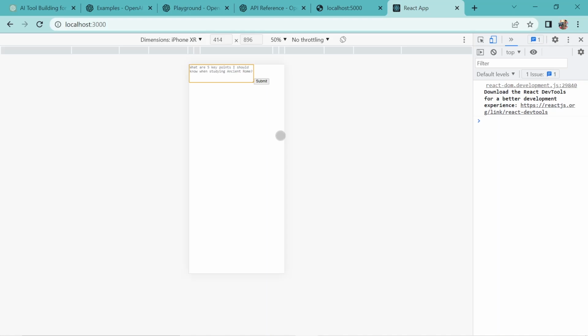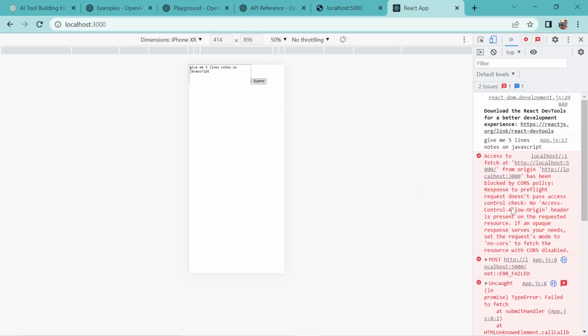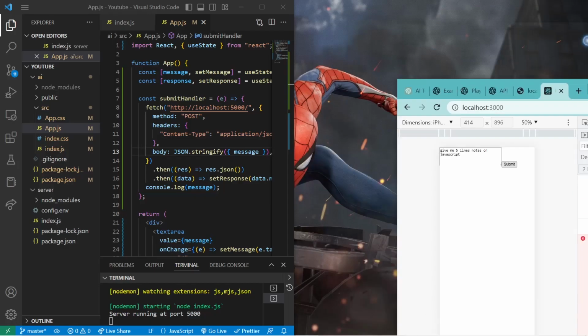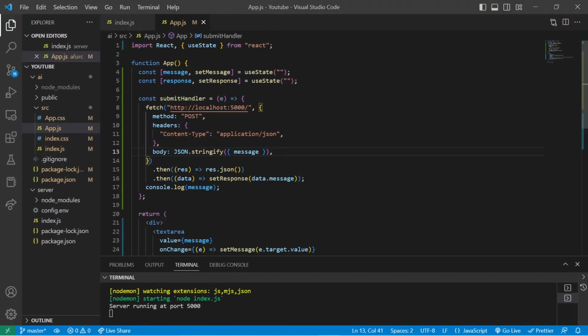Let's ask, give me 5 lines notes on JavaScript. Okay, let's submit this, and there is lots of error. Failed to fetch, and the error says access to fetch is denied by CORS policy. So we have a CORS access denied policy over here. This is the error, and now we have to fix this. You can also get this kind of error.